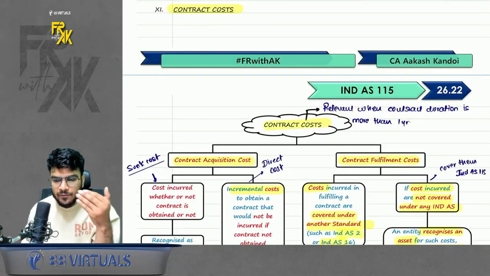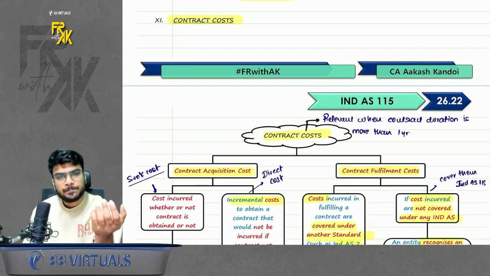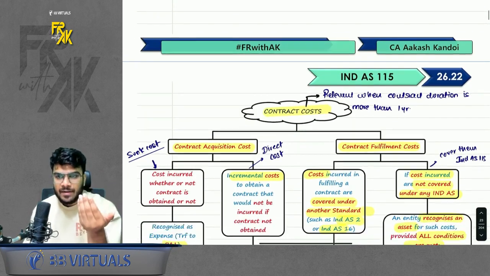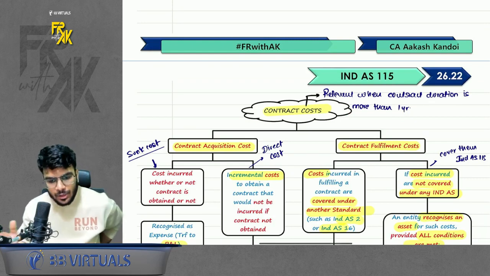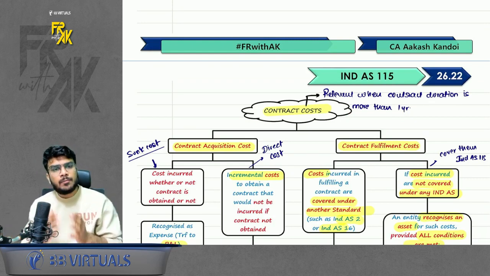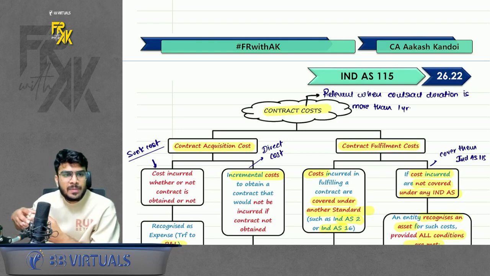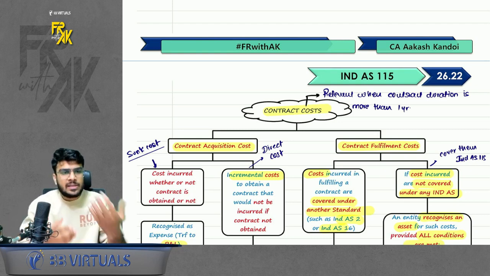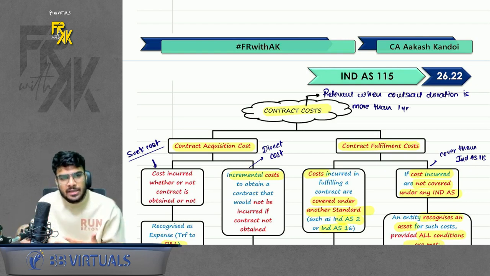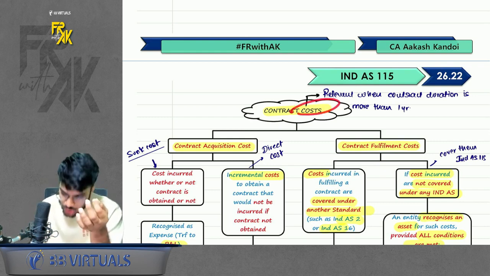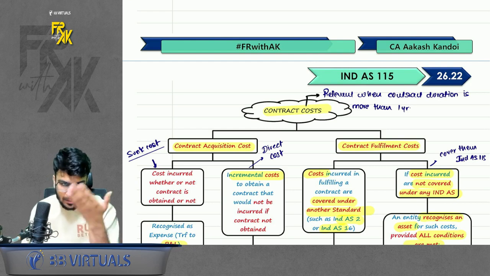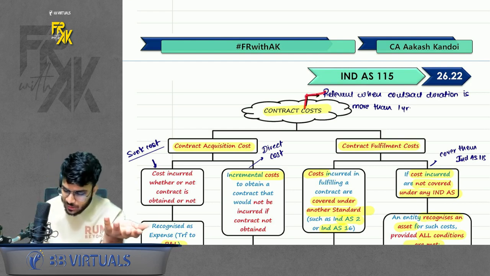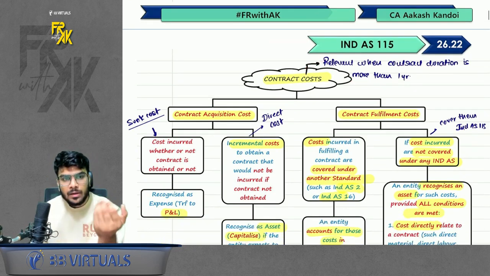Okay. See, in full Ind AS, we always talk about revenue. This is the only point where we will talk about cost. It is relevant only when the contract duration is more than 1 year. Why? When the duration is more than 1 year, we book the revenue across those periods. Let's say contract duration is 3 years. So we book the revenue across 3 years. So similarly, even the cost should be booked across 3 years. No? That is the main fundamental around this point. So it is more relevant when the contract duration is more than 1 year. Now how to account for this?